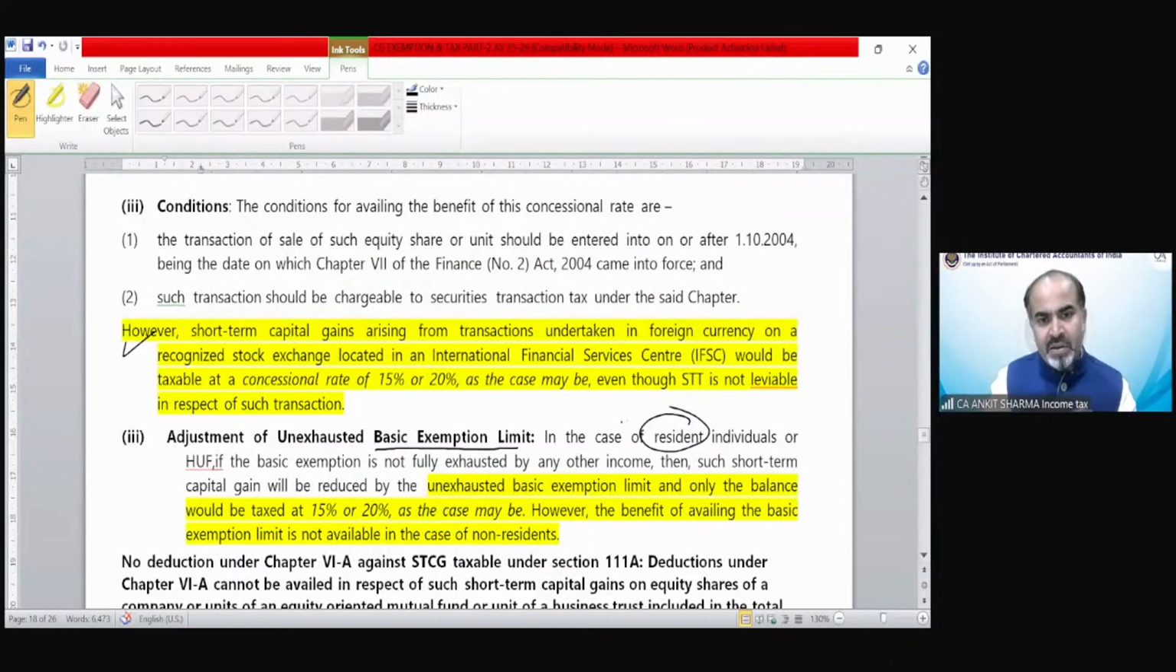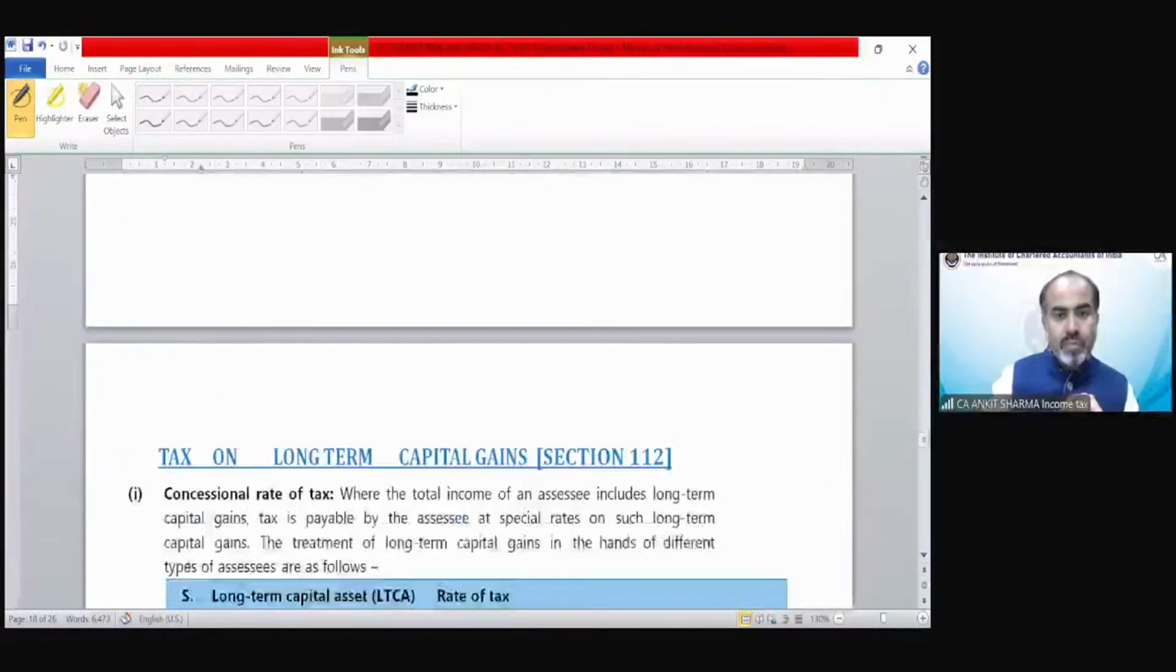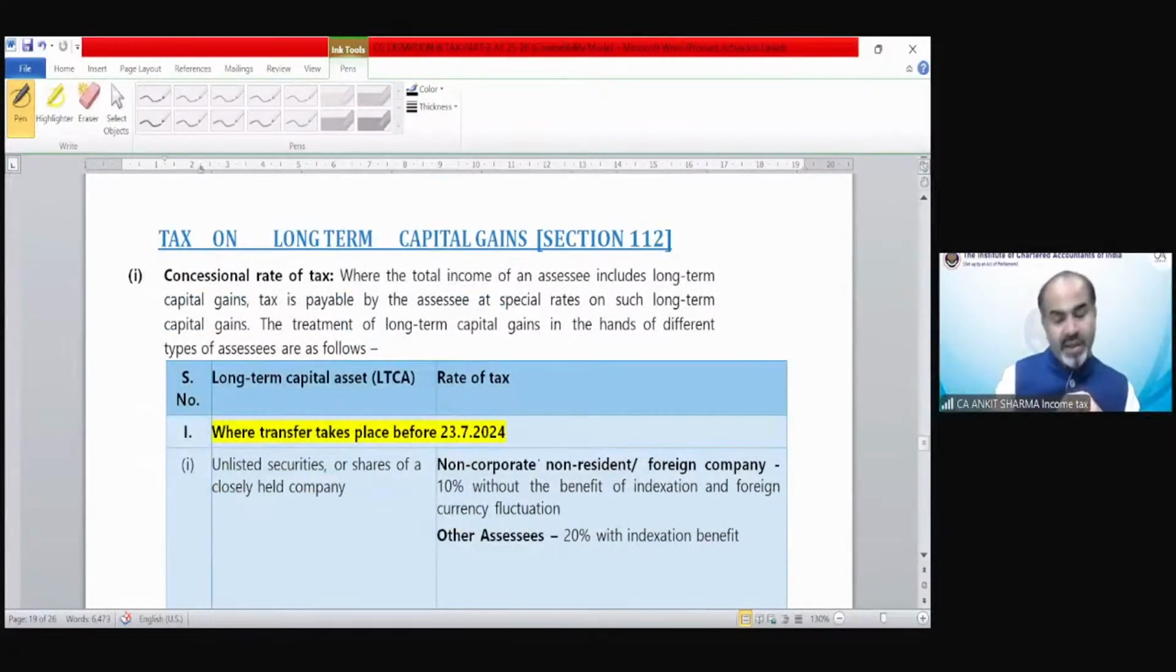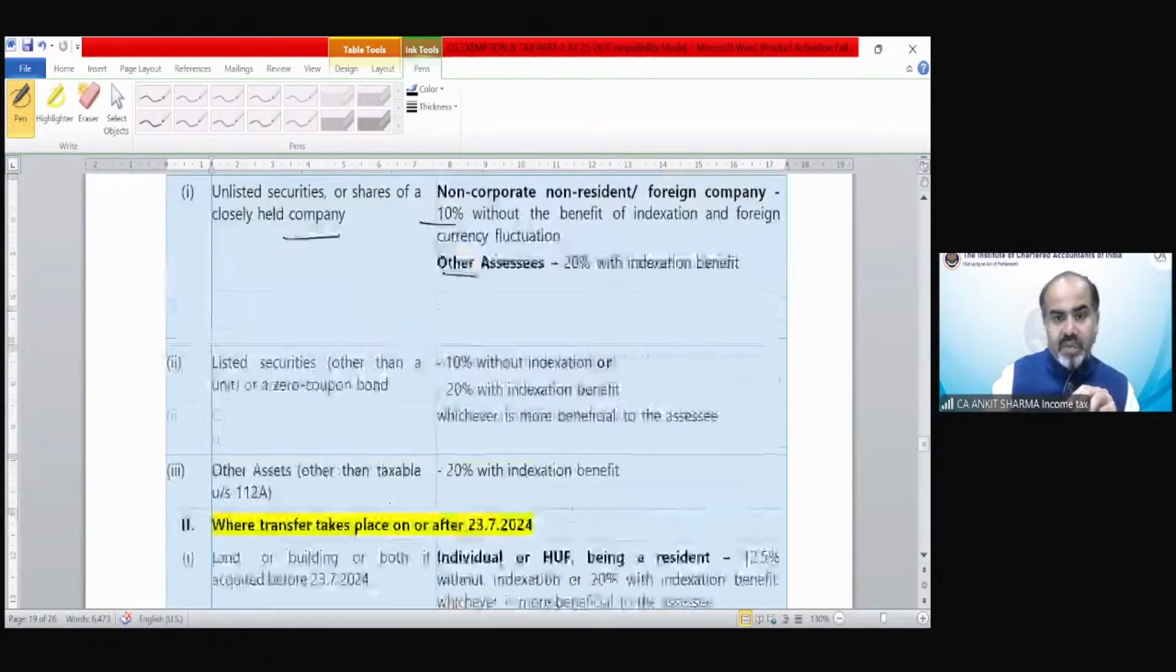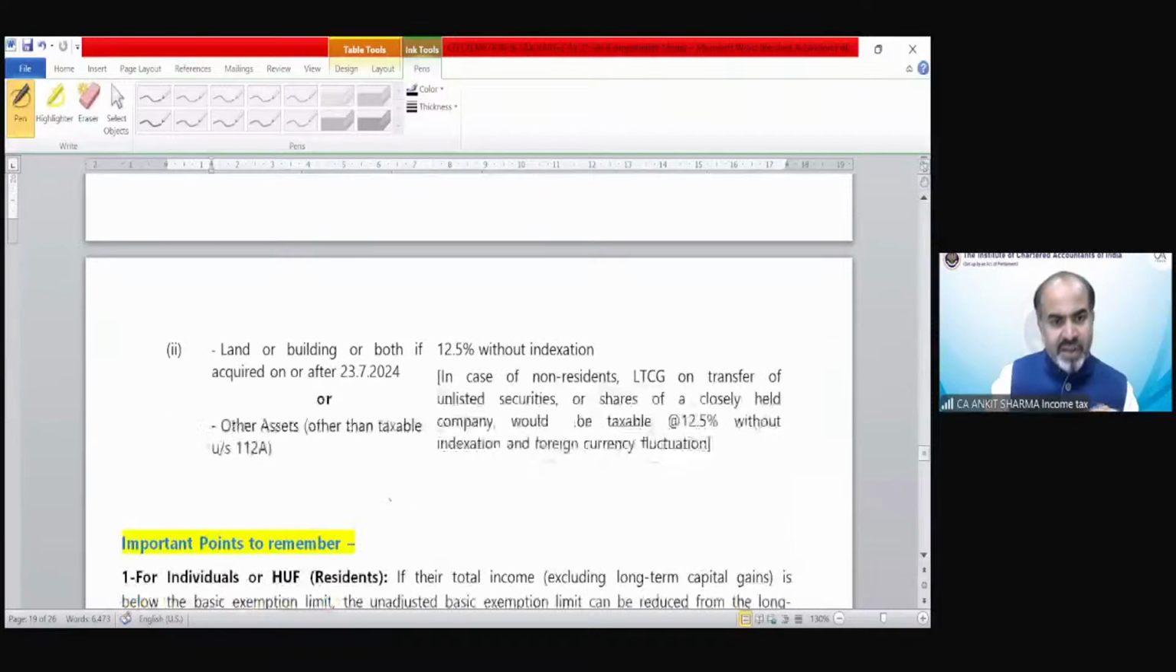That has been explained. You can see over here. However, the benefit of availing the basic exemption limit is not available in the case of a non-resident. Again, deductions cannot be claimed under section 111A, 112A, or 112. Tax on long-term capital gain, explained in detail, where transfer takes place before, unlisted security, etc., 10%, other SSE 20%. Listed zero coupon bonds, we have gone through all these provisions earlier.